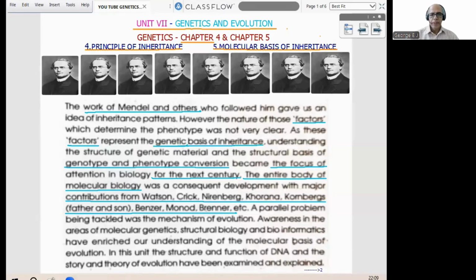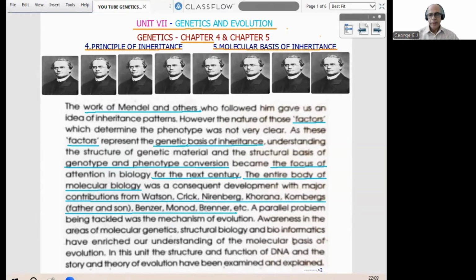So unit 7, genetics and evolution. Under genetics, NCERT chapter number 4 and chapter number 5. Chapter 4 is dealing with the principles of inheritance. Chapter number 5 deals with the molecular basis of inheritance.